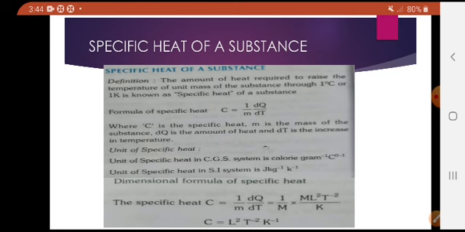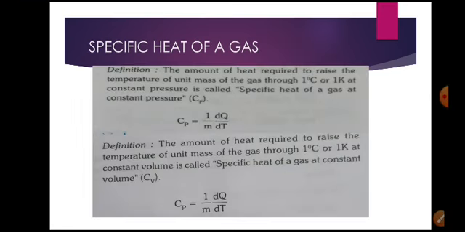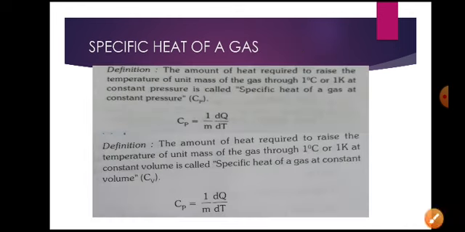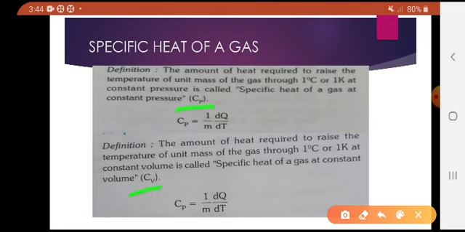Here, gases have two specific heats, one at constant pressure, another at constant volume. The specific heat at constant pressure is represented by Cp, and the specific heat at constant volume is represented by Cv. You can define these specific heats.